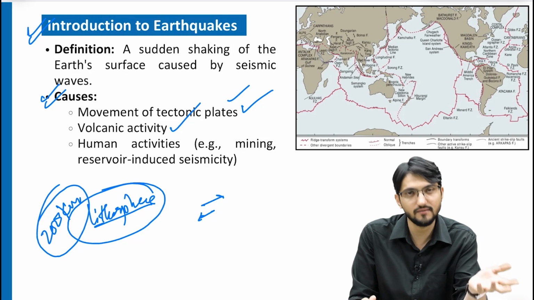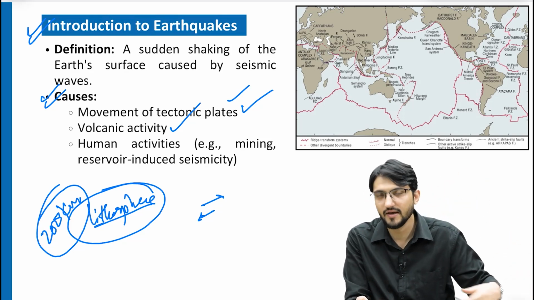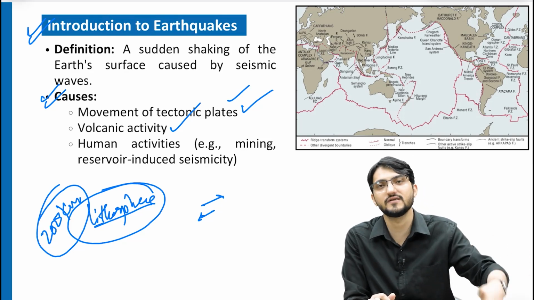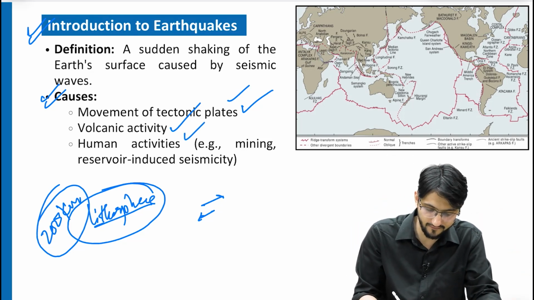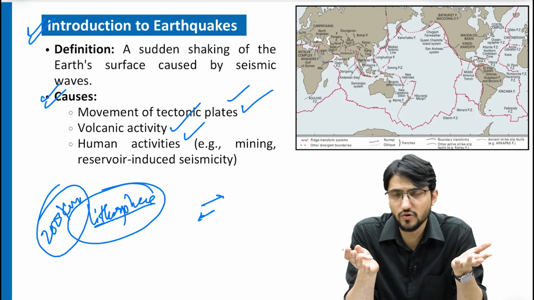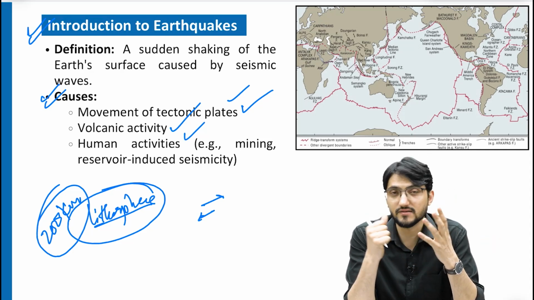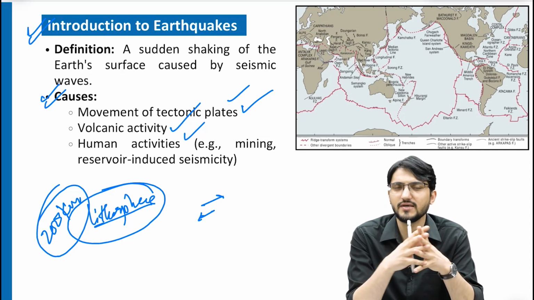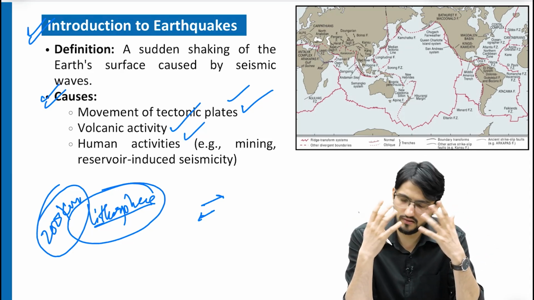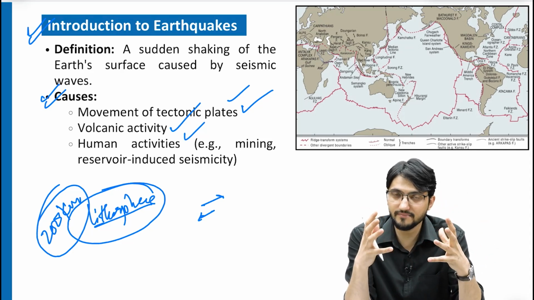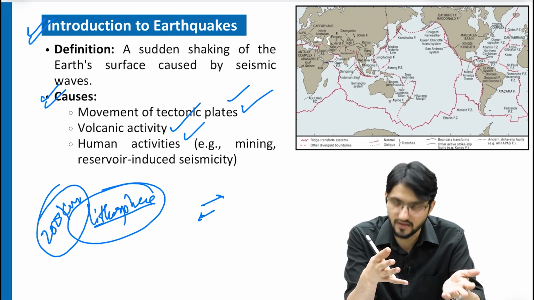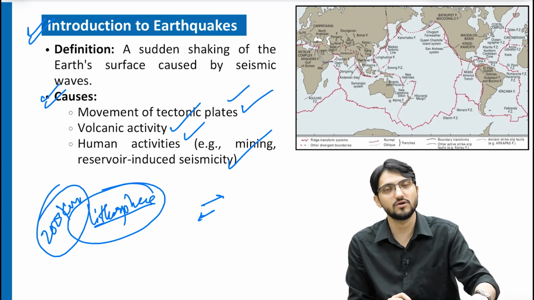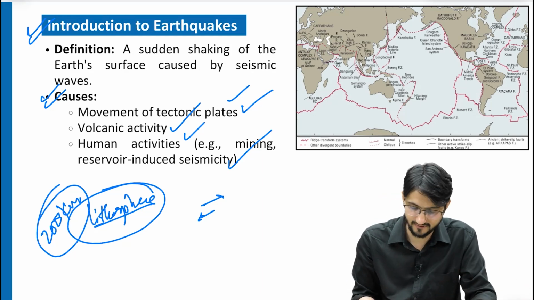Then volcanic activity. Basically volcanoes are erupting all the time, and that eruption can lead to a release of energy, and that release of energy can cause an earthquake. Then we have human activities. If you remember the news, back in the day, a dam in Sikkim broke and that caused an earthquake. Big dams, in plains or on mountains, create a lot of pressure. That pressure leads again to a release of energy, so an earthquake can happen. Remember, both man-made and natural causes can be there for earthquakes.